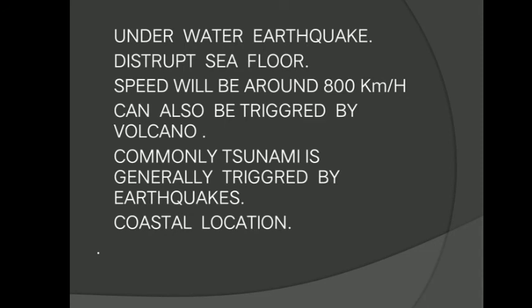So when a tsunami strikes a coast, the coastal area is hit with a wall of water. The wave height is low when it is in the middle of the sea. The tsunami waves travel at a speed of approximately 800 kilometers per hour. As it approaches the coastline, the velocity of the wave decreases, but the height of the wave increases. This is where tsunamis turn into a catastrophic event.